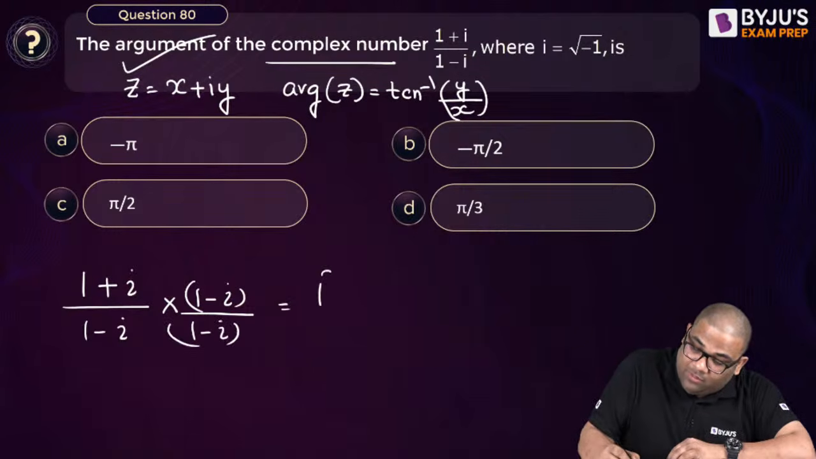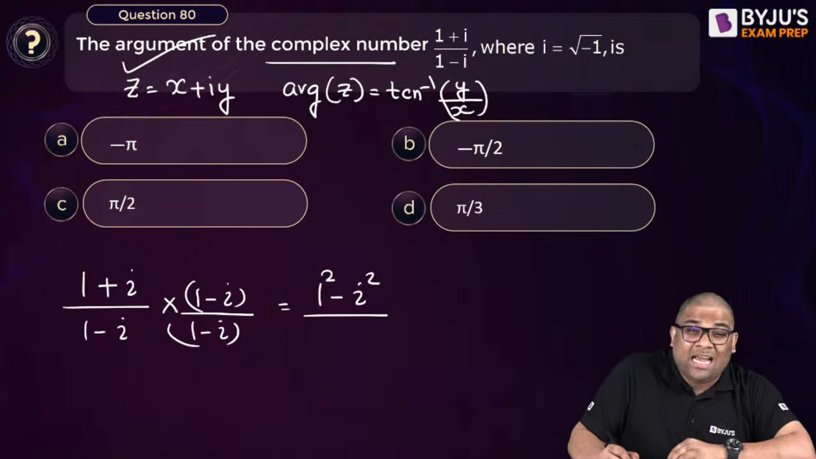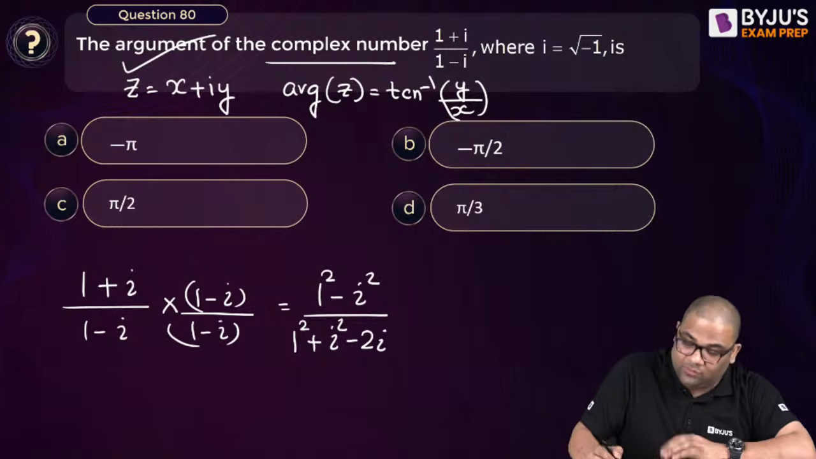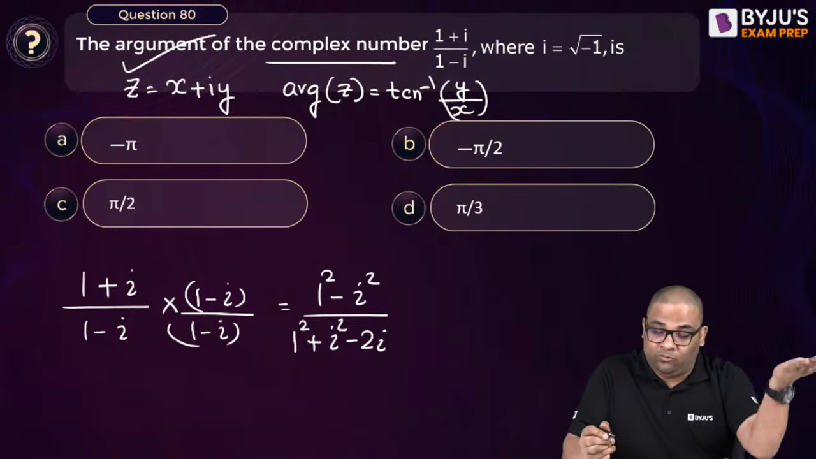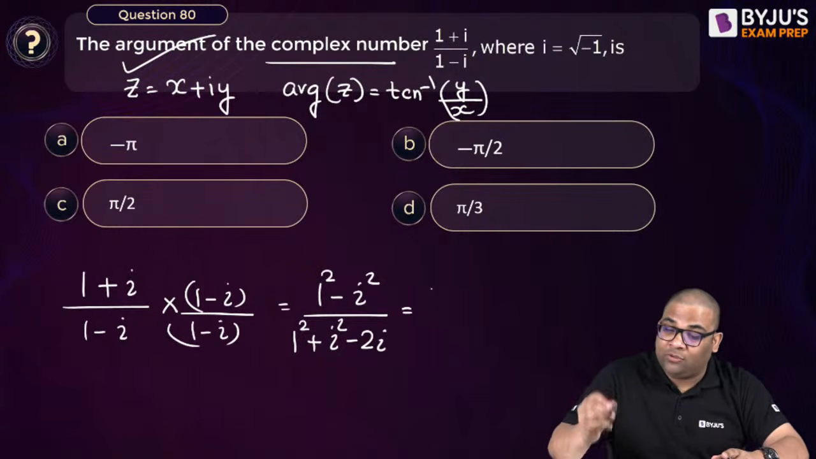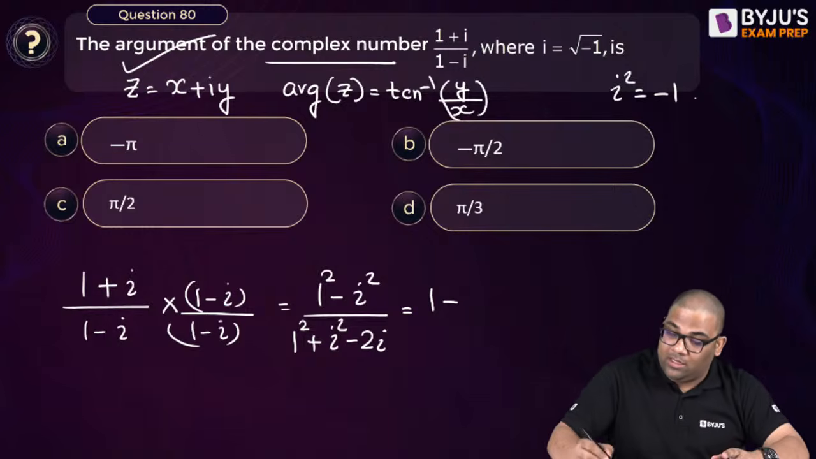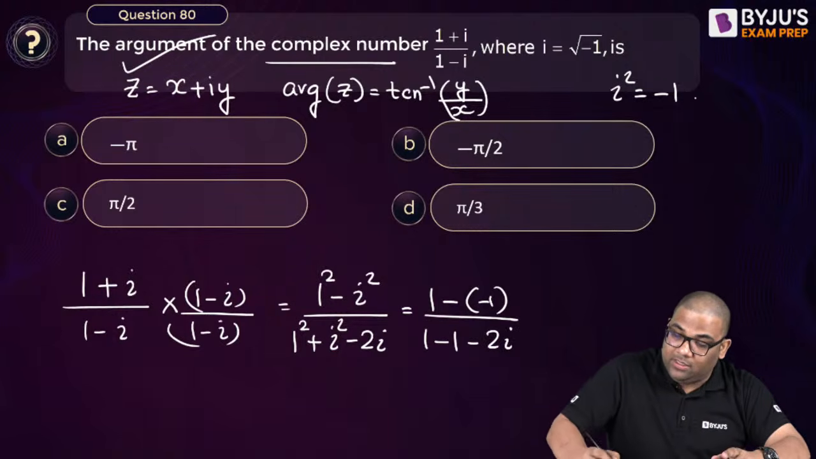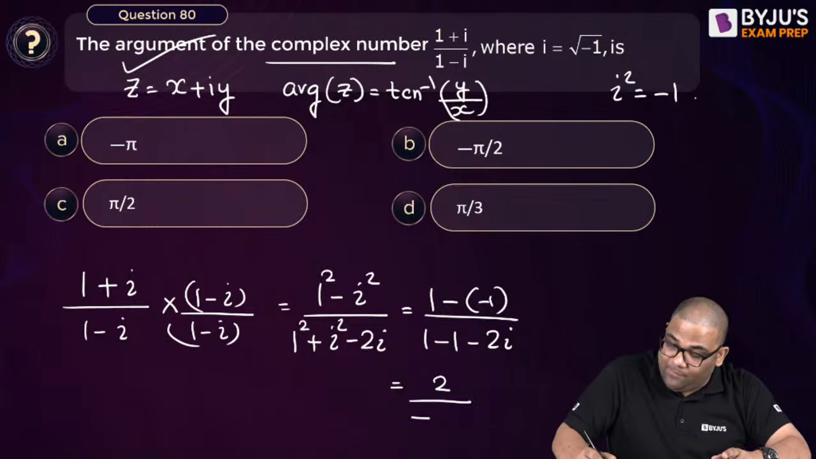So the numerator becomes 1 square minus i square, and the denominator becomes (1 minus i) whole square. So (1 minus i) whole square is a square plus b square minus 2ab, that is 1 square plus i square minus 2i. Now 1 minus i square, what is i square? It is minus 1, right? So minus 1 divided by 1 minus 1 minus 2i. This becomes 2 by minus 2i, or I can say minus 1 by i.